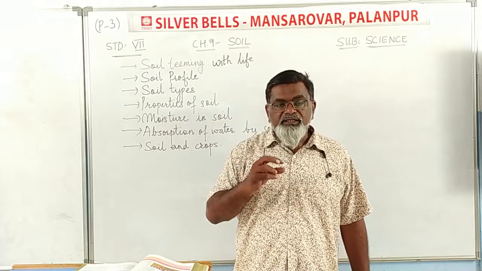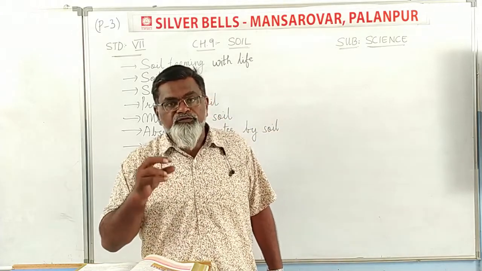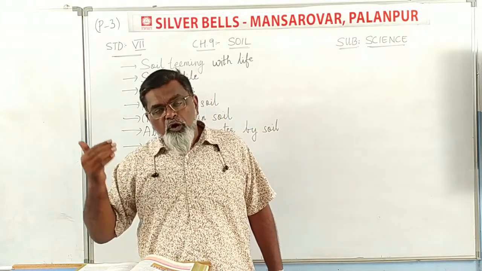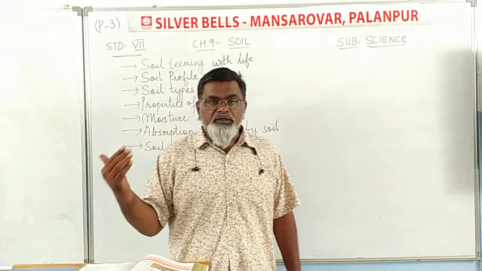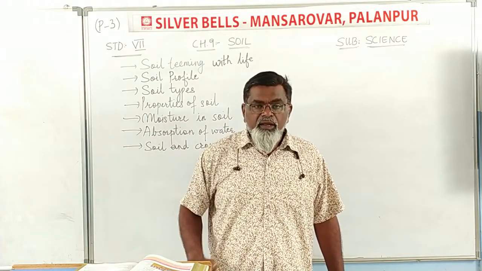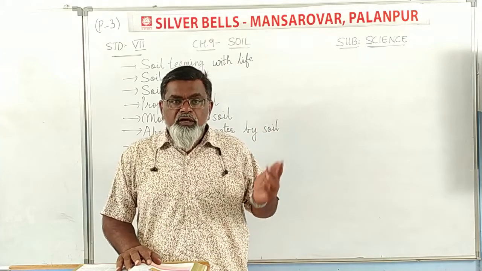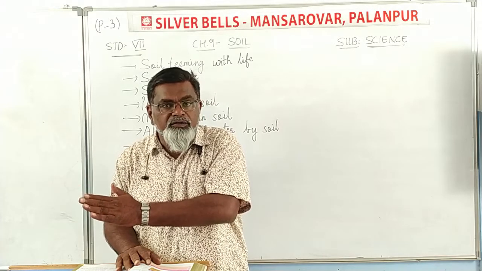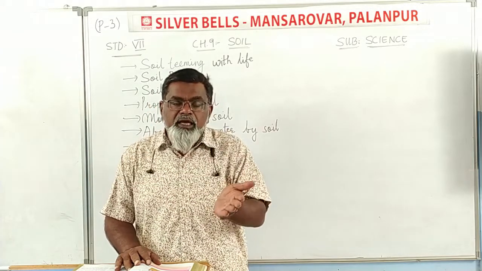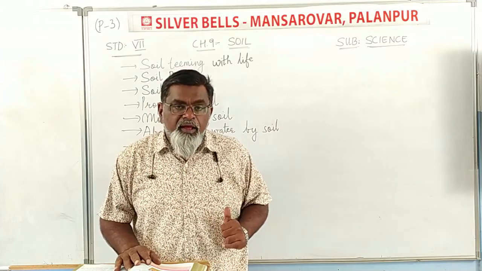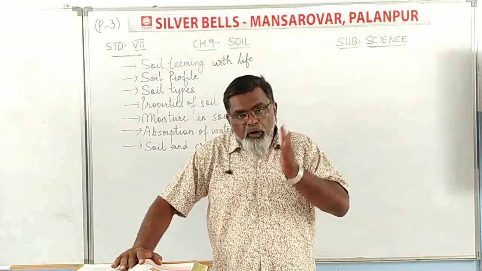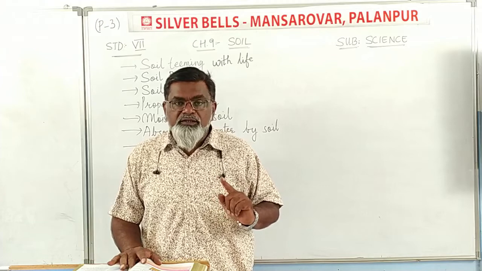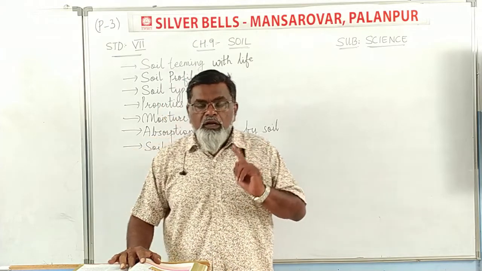Because soil is necessary for agriculture and for food for plants. As you know, plants are the main source of food for all living organisms. Without plants, not a single living organism can survive. Plants grow, plants are eaten by the herbivores, herbivores are eaten by the carnivores, and the omnivores eat both herbivores and carnivores. Due to plants, all living organisms stay alive. So plants are the main source of energy and food for all living beings.